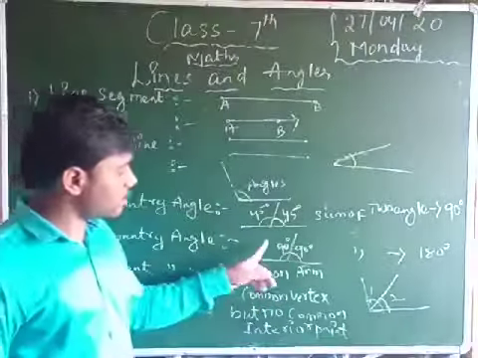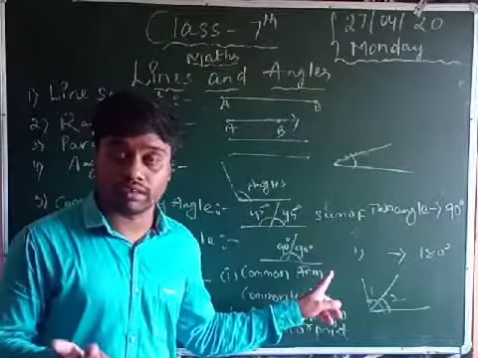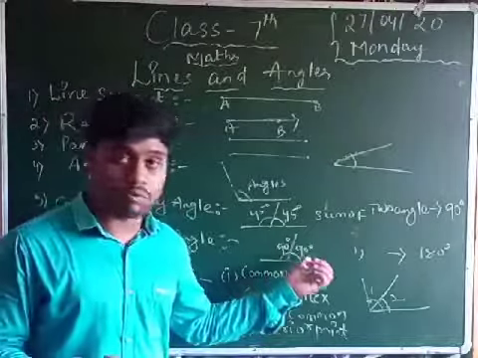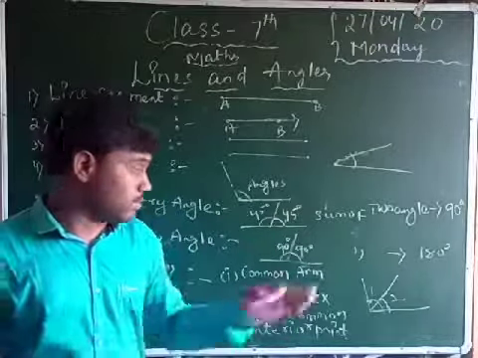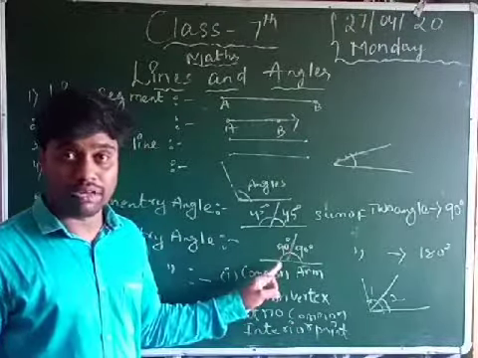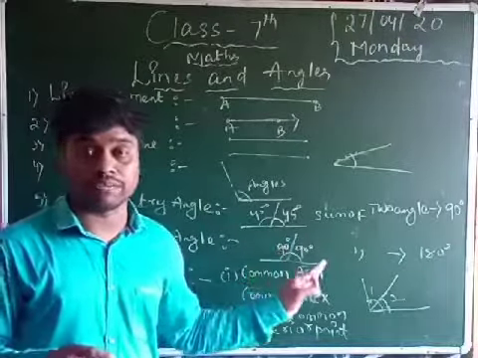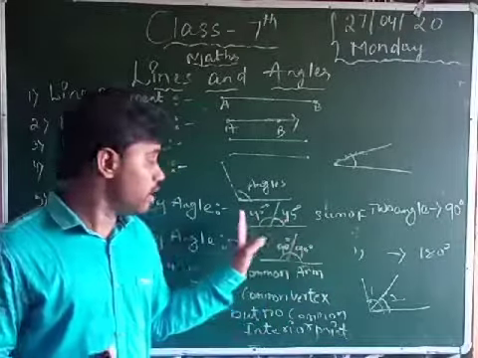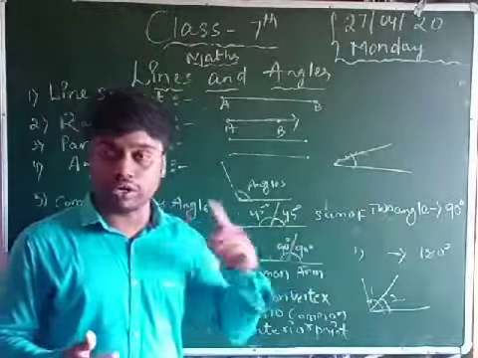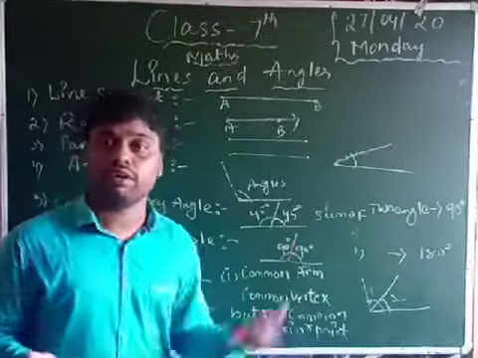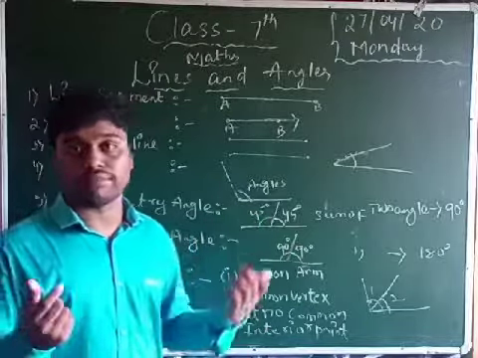Now take 60 degrees. Here, how much is the other? You can do 180 minus 60. For example, if you don't know one angle, you take 180 minus the given angle, and the answer is the other angle. For example, here 45 came, and the missing one is for 90 degrees. Complementary angle means the sum of two angles is 90 degrees. 90 minus 45 is 45, and that's why this angle is 45 degrees.